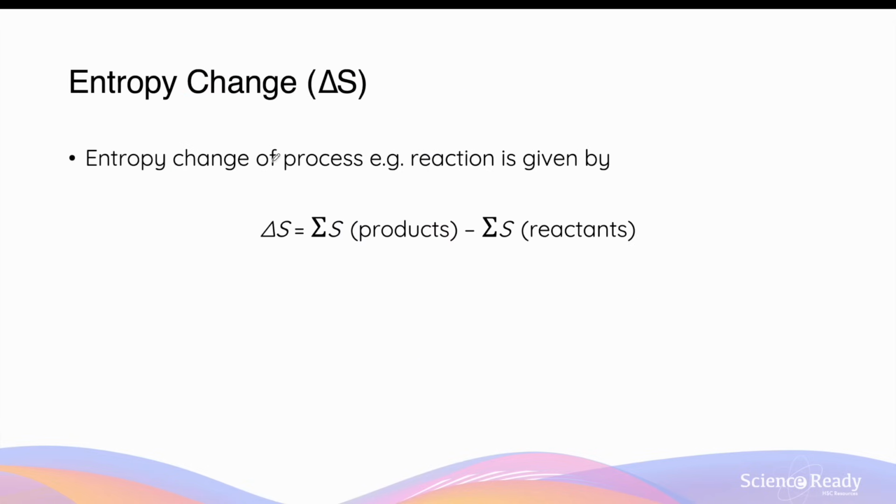With reference to a chemical process or reaction, the entropy change can be easily calculated by finding the difference between the sum of entropy of all the products and the sum of entropy of all the reactants in the chemical reaction. We'll apply this formula to a few examples at the end of the video.